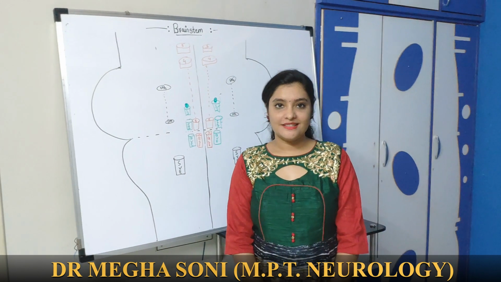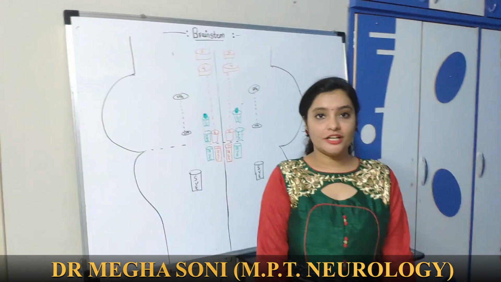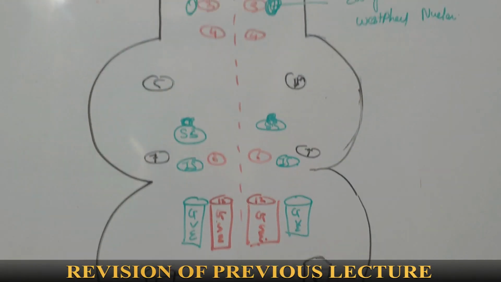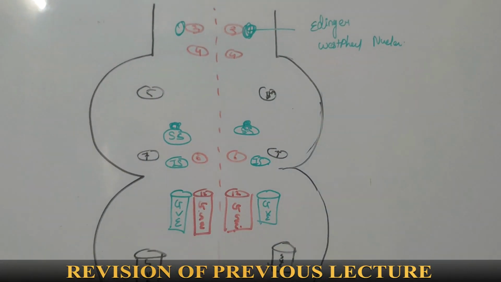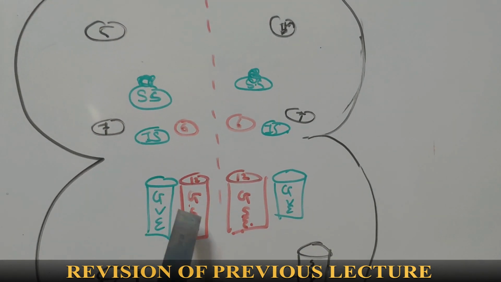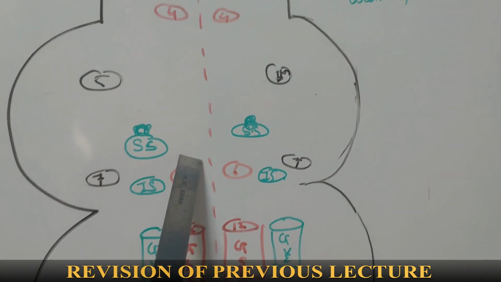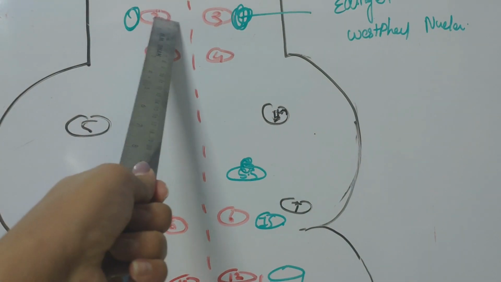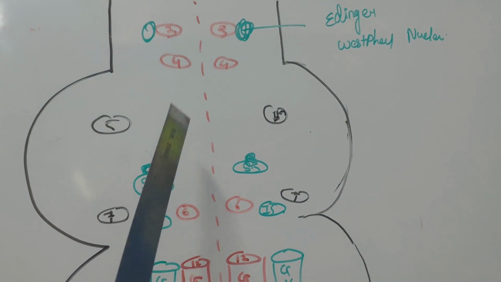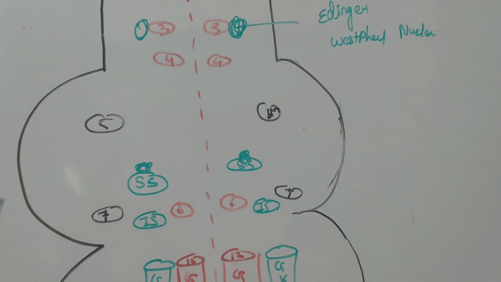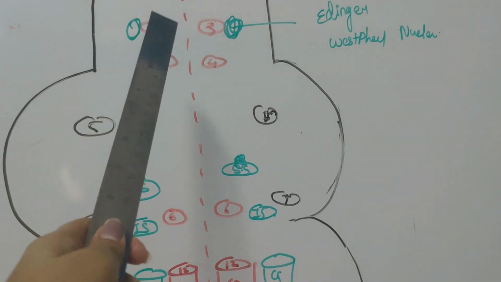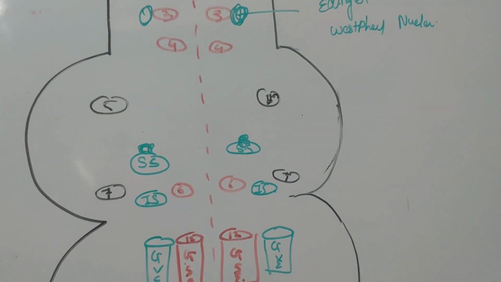Hope you have seen my previous lecture, that is motor nuclei of cranial nerves. In my previous lecture, we have seen all the motor nuclei. Quickly I am going to revise. This is general somatic efferent: 12th cranial nerve, 6th cranial nerve nuclei, 4th cranial nerve nuclei and third cranial nerve nuclei. They are pure motor in nature and they supply voluntary muscles of the tongue and the eyeball. So they are situated in the middle part.